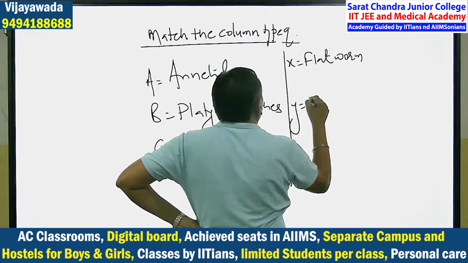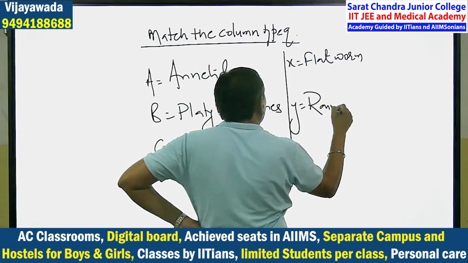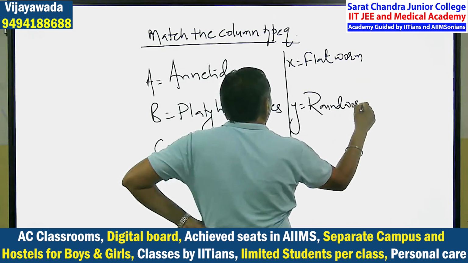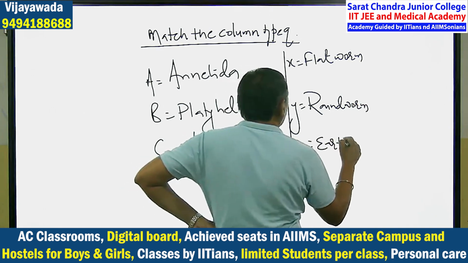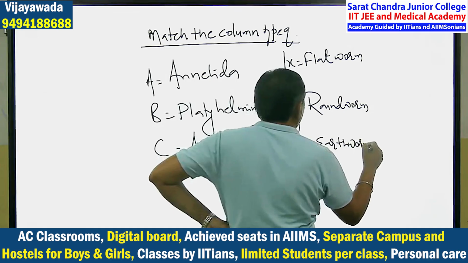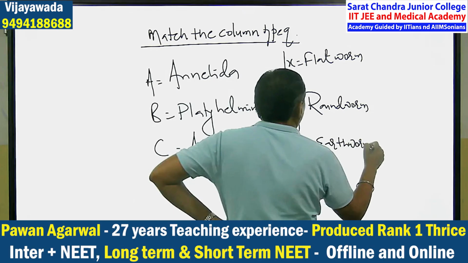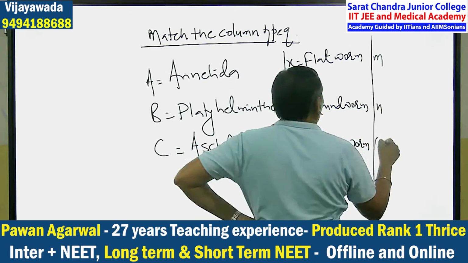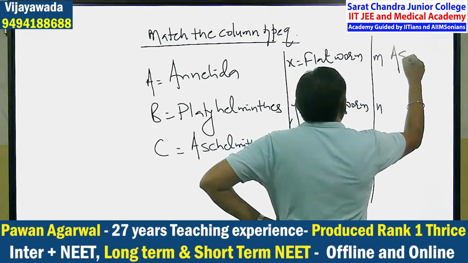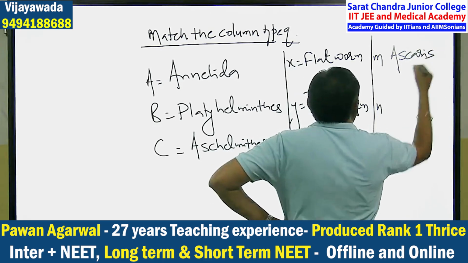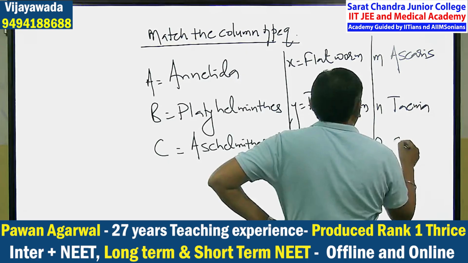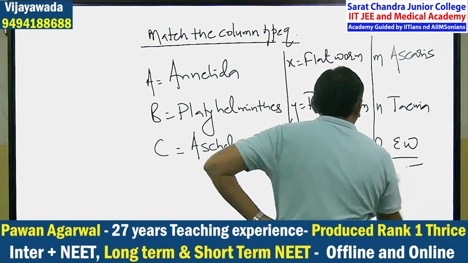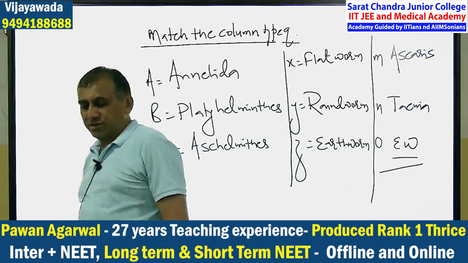Y, roundworm. And Z, the earthworm. Now coming to M, N, O: Ascaris, Taenia, earthworm. So how will you match it?